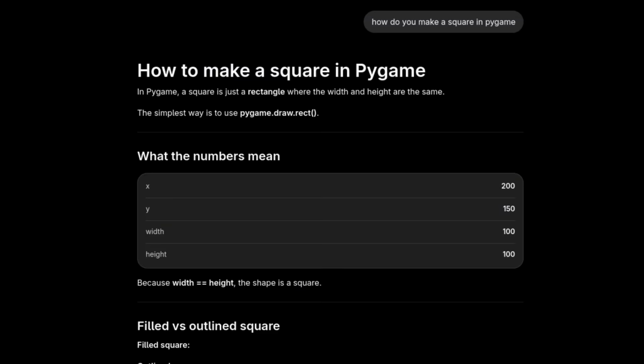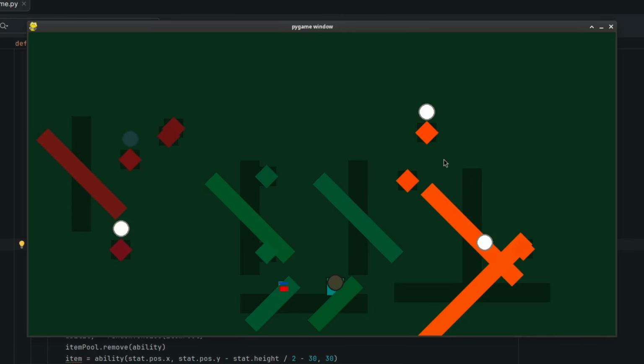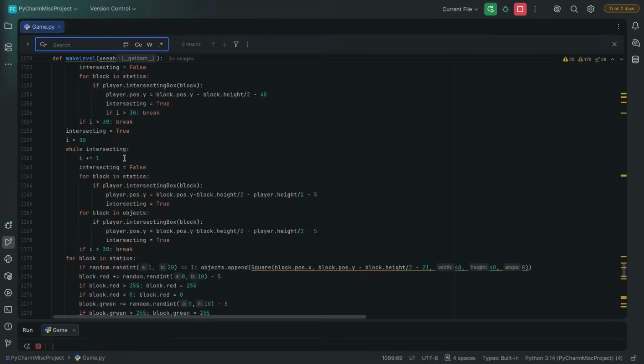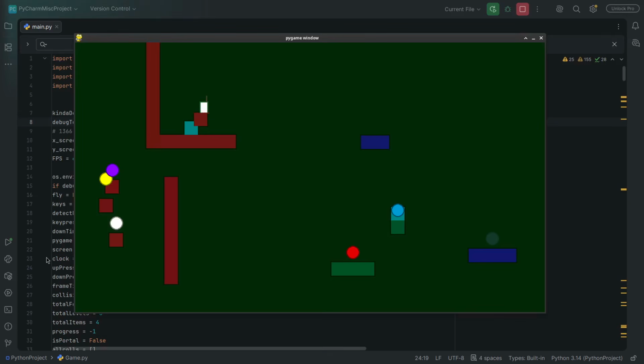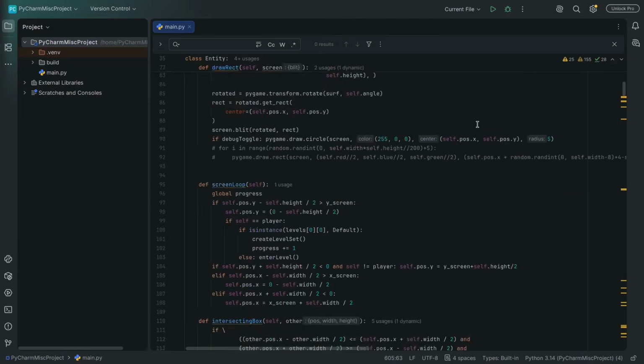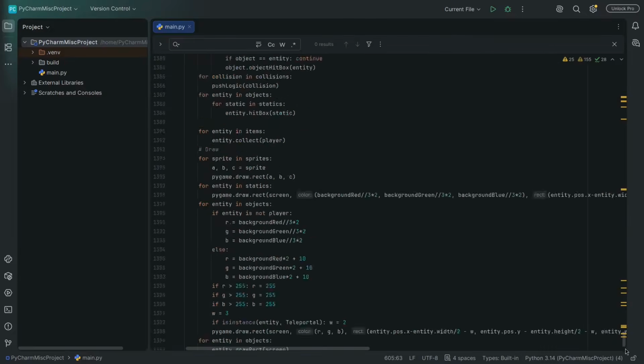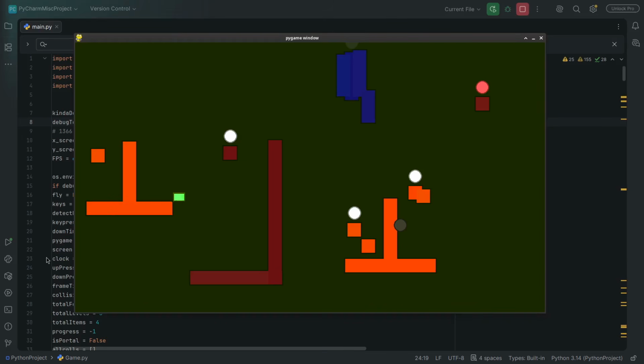ChatGPT was a big help at the start, but eventually this game got big enough where not even chat could help me fix my problems. I think I'm at the point now where I could remake this game all on my own. So even if the game isn't perfect, which it isn't, I've definitely accomplished what I wanted to do with this game. I obviously don't know everything, like apparently I can put sprites and sound in this game, and I also just put everything in one long file, which isn't a good idea for a game this size, but I'm still way better than I was when I started. And it was a lot of fun, pretty much the whole time.